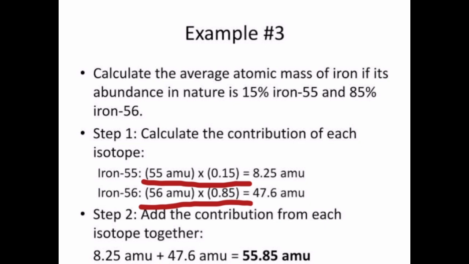So if you know a particular element and its isotopes with their atomic mass and natural abundance, you know how to find out the average atomic mass of that particular element. So that's all about average atomic mass and its calculations.